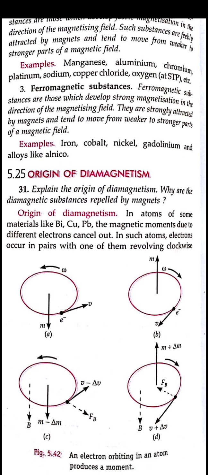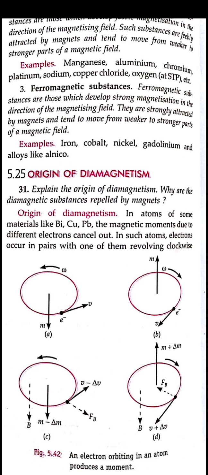So think of it this way: if the magnetic moment is decreasing, it will be given by m minus del m, and if the magnetic moment is increasing, it will be given by m plus del m. The speed is also changing with it, so one electron will be increasing its speed and the other will be decreasing. Here it is written as v minus del v and the other one is given as v plus del v. So each electron will try to produce a net magnetic moment, and this magnetic moment is due to the external magnetic field.